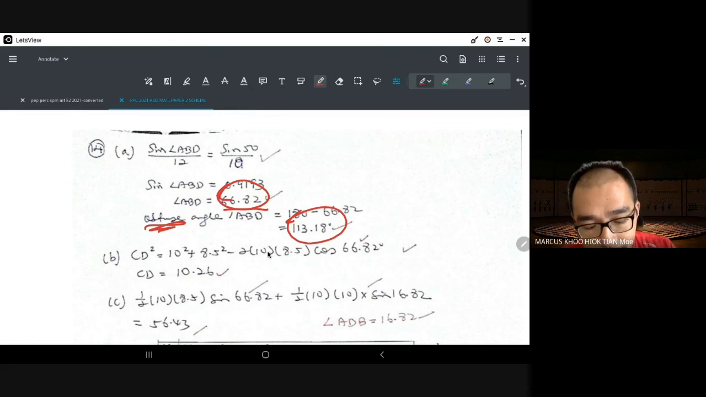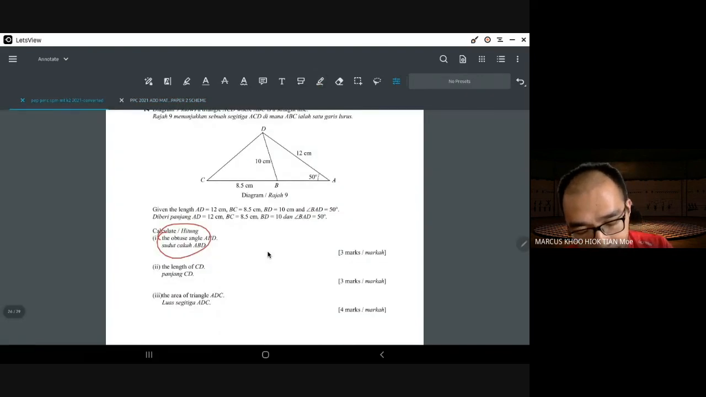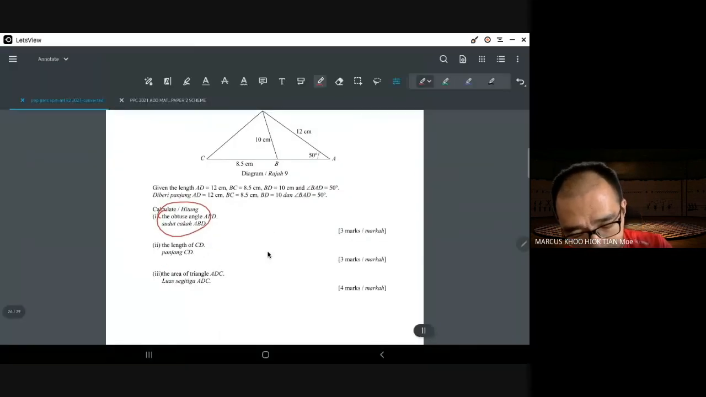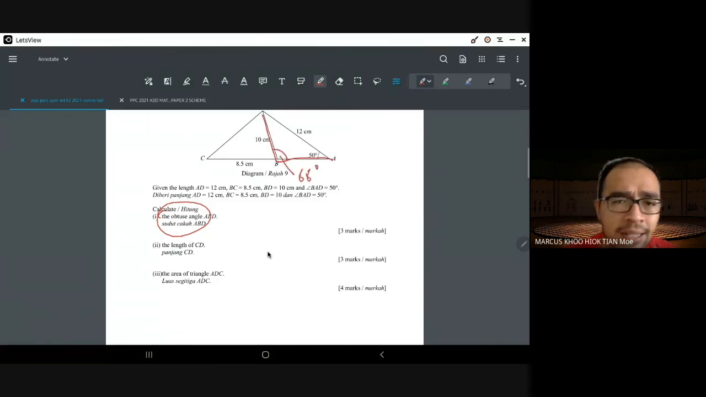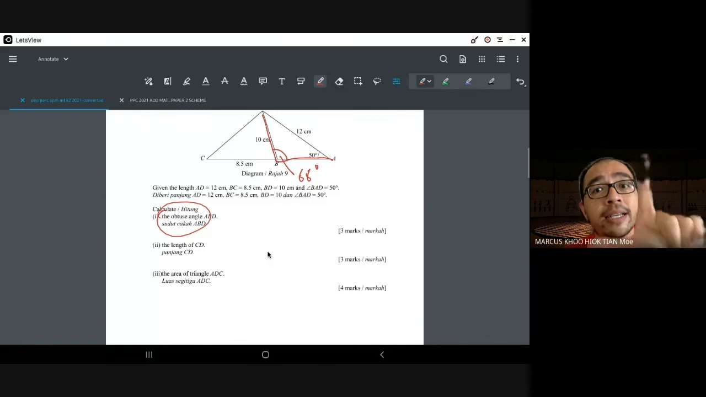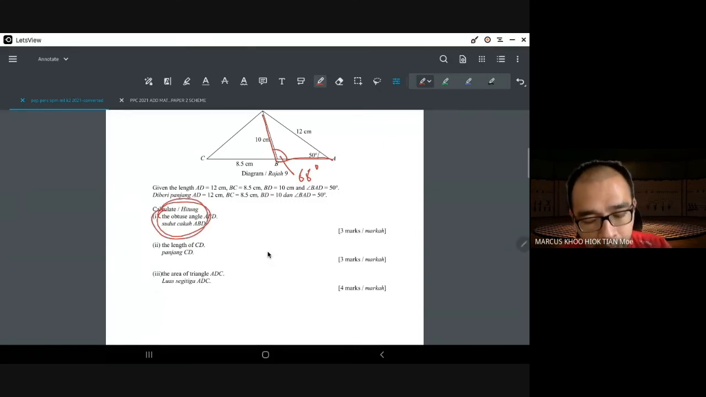So the numbers must mean something to you. Look at ABD over here. Does this look like a 66-degree angle to you? No, it is not. Anything bigger than the L on your fingers is more than 90 degrees. If you bend your finger like this, it's more than 90 degrees. So how can it be 66? The question also says, the diagram also shows you.